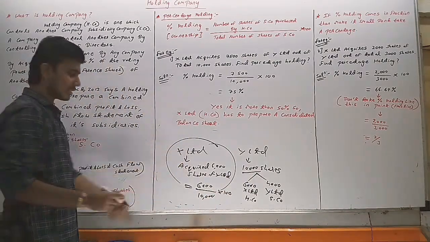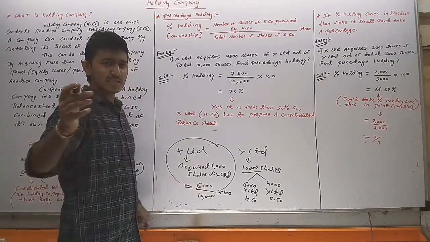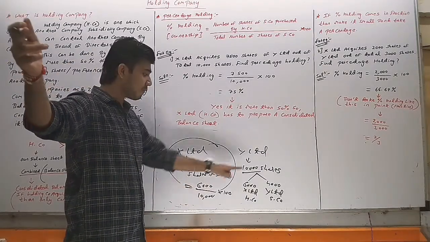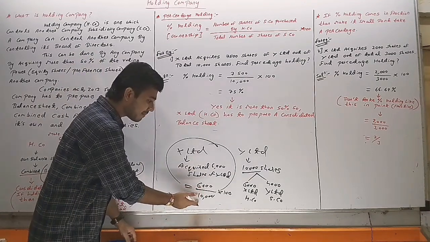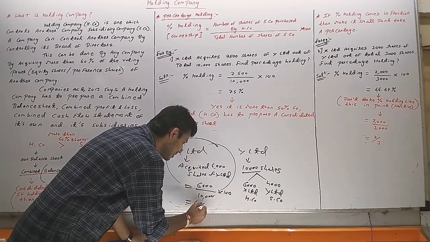So 6,000 divided by 10,000 multiplied by 100 comes to 60%.